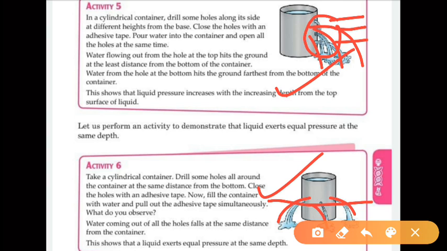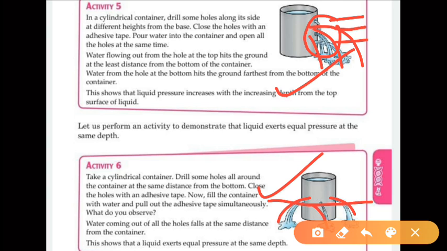distance. Why? In this cylindrical container, drill some holes along its side at different heights from the base. Close the holes with an adhesive tape. Pour water into the container and open all the holes at the same time. Water flowing out through the holes at the top hits the ground at the least distance from the bottom of the container. Water from the holes at the bottom hits the ground farthest from the bottom of the container.